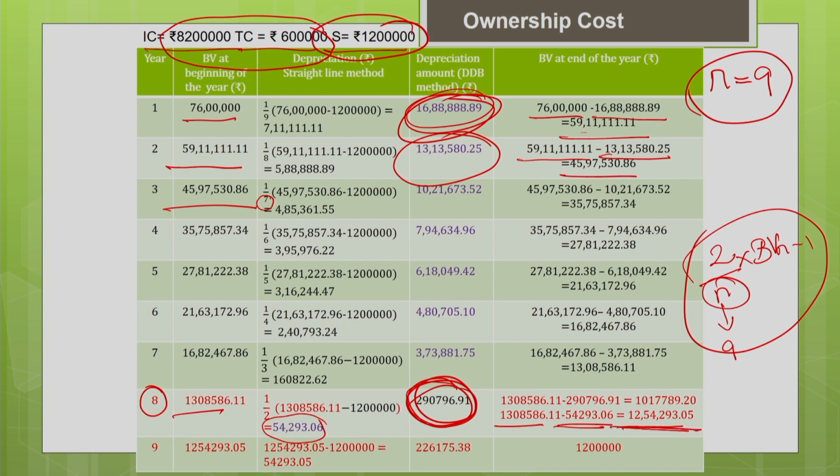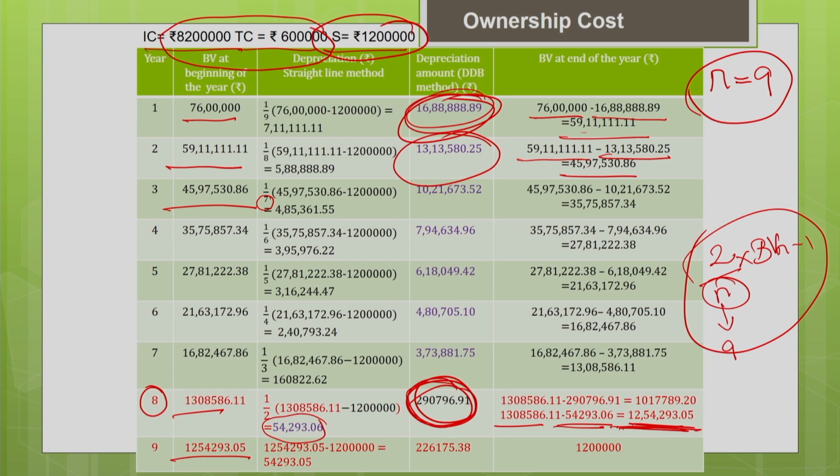This is my new book value, which will be used in the estimation of the next depreciation. The book value at the end of the 8th year becomes the book value at the beginning of the 9th year. So now I have switched over from the DDB method to the straight line method. You can switch over only once, so hereafter we are going to confine ourselves to the straight line method of depreciation.